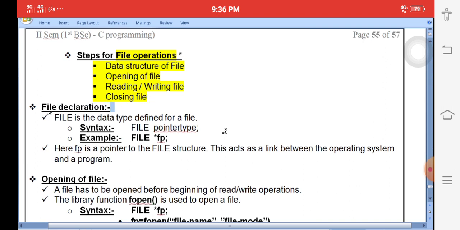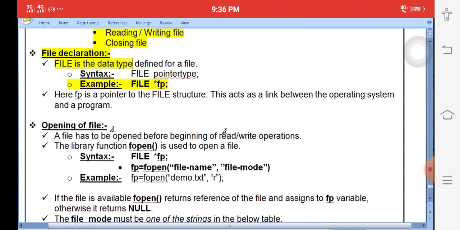First, how to declare a file pointer. The data structure of a file is nothing but the file declaration. Here, how to declare the file. We don't need to write the syntaxes; simply those points I am explaining should be written in the examination. Those points I am underlining in yellow color, we write to get full marks, 10 out of 10. File declaration, example: FILE, capital letters, space, *p. FILE is a data type.